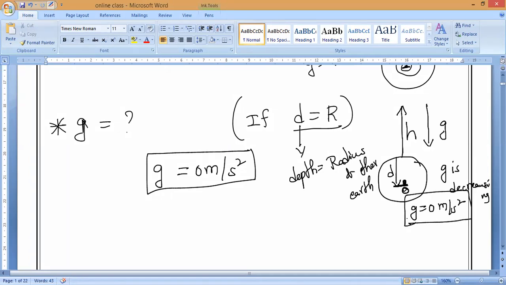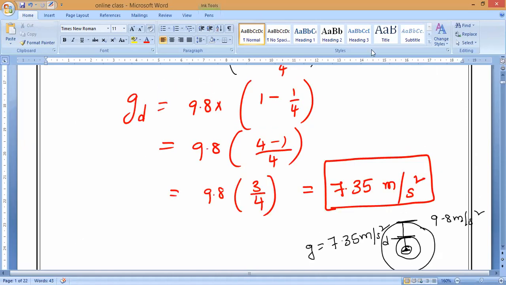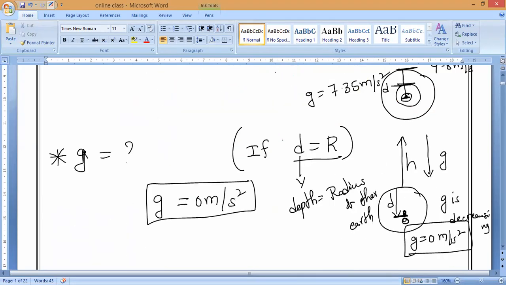Now Lakshay is asking a question: sir, how does 1 minus 1 by 4 become 4 minus 1 by 4? Are you asking this one, 1 minus 1 by 4? The LCM is 4, correct? LCM is 4, so here we multiply with 4. That's all correct. It will become 4 minus 1 by 4. Do you understand? Yes, sir. That is how LCM works. I am not taking anything new, so that's all you have to remember.